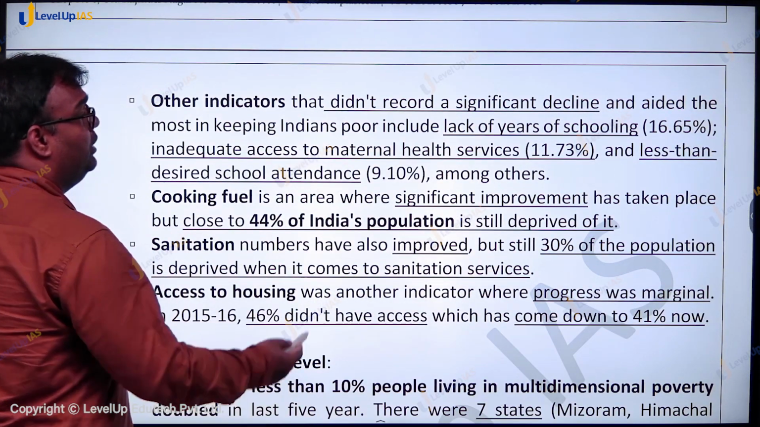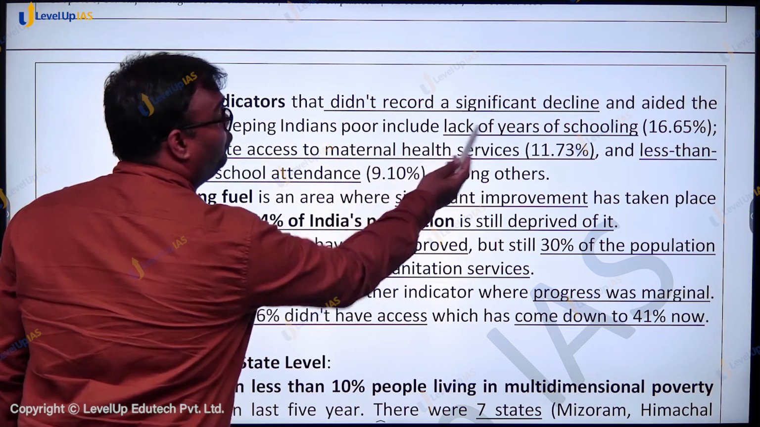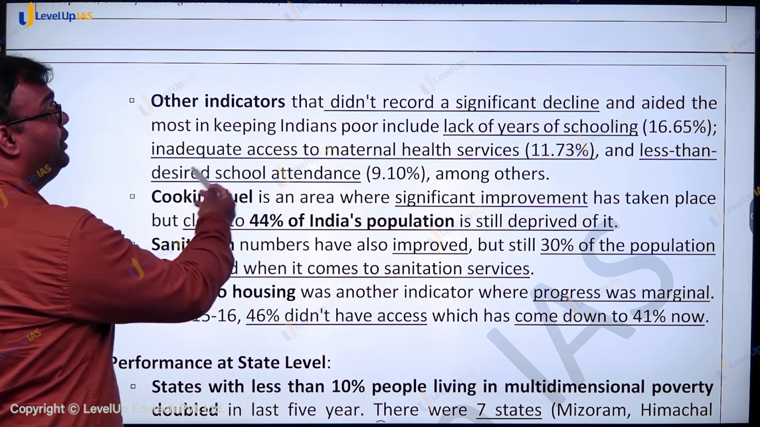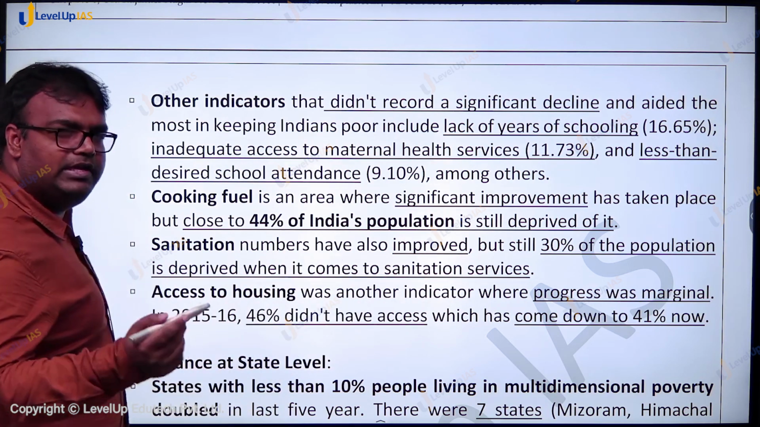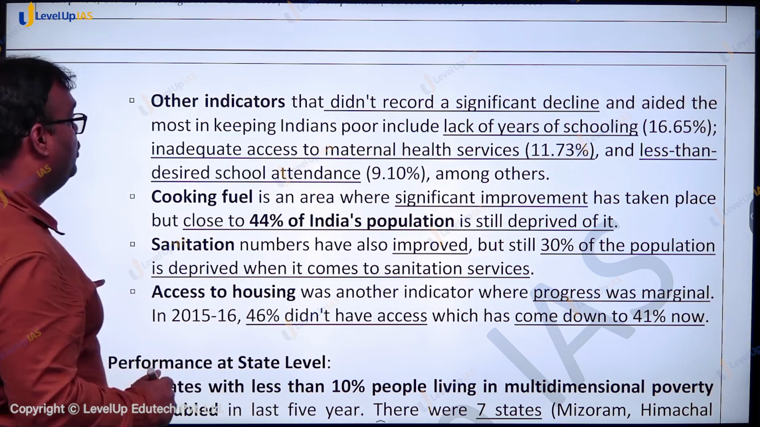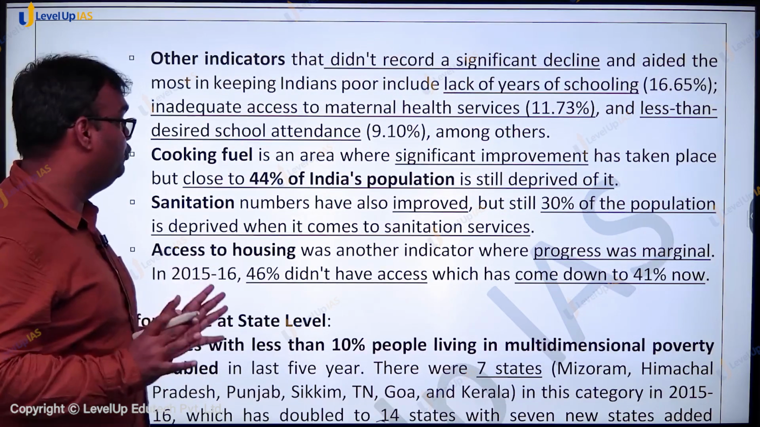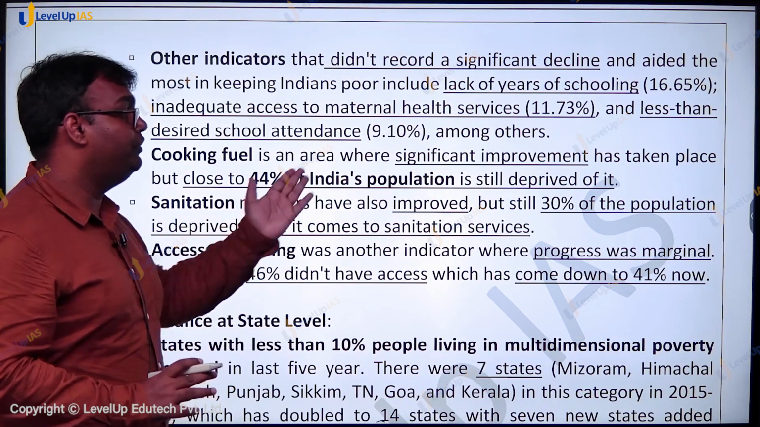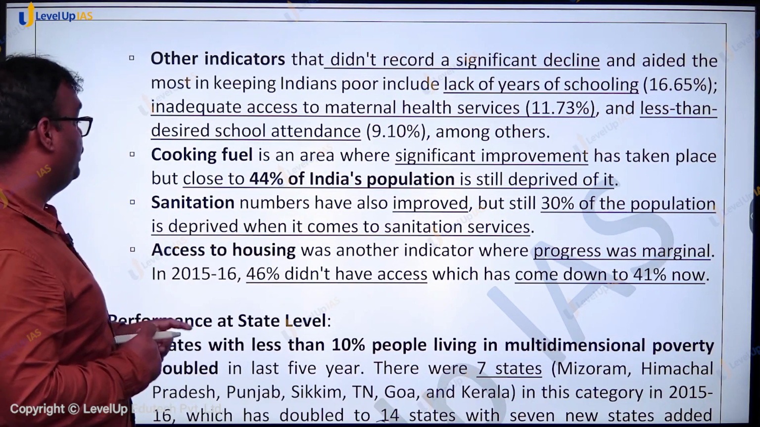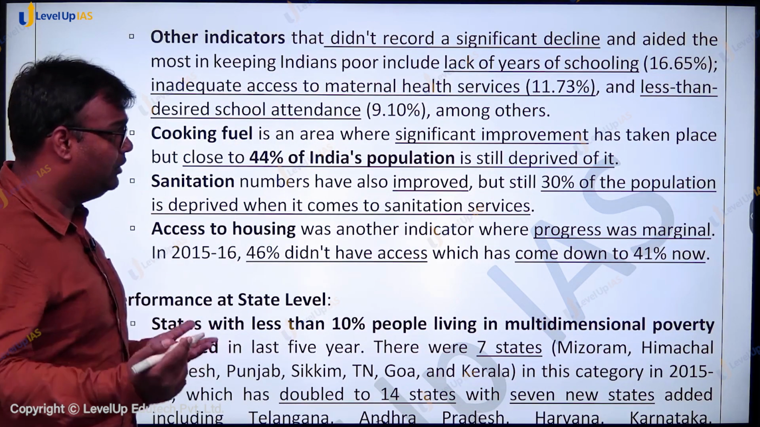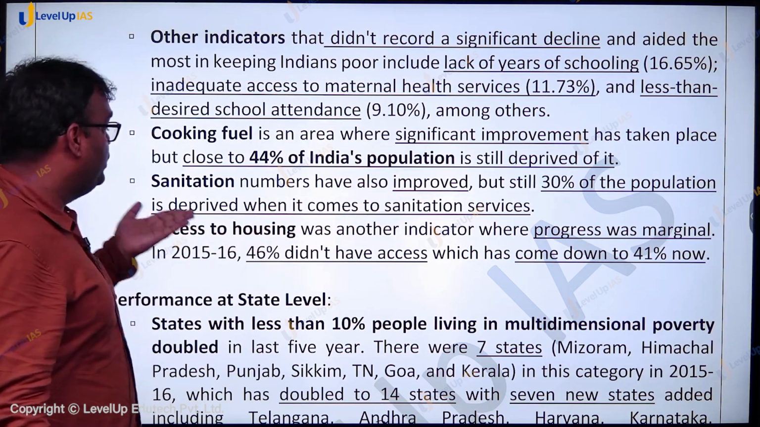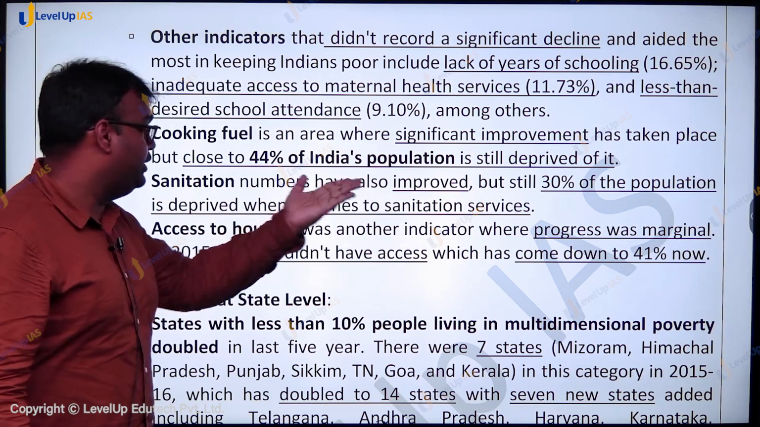For example, lack of years of schooling or inadequate access to maternal health services. They have seen less improvement than what should happen. Cooking fuel has seen significant improvement, but even now 44% of India's population is deprived of it. Sanitation numbers have also improved due to Swachh Bharat Abhiyan and all, but still 30% of the population is deprived when it comes to sanitation services.